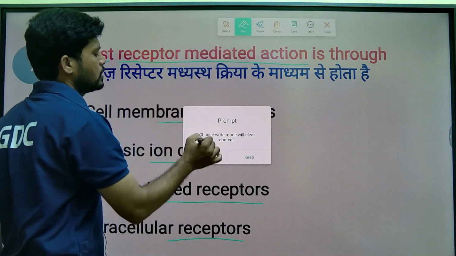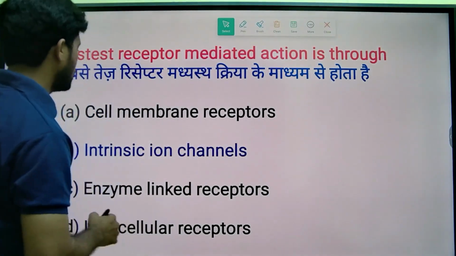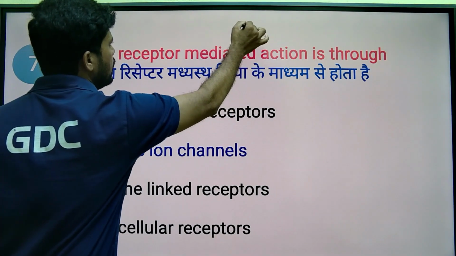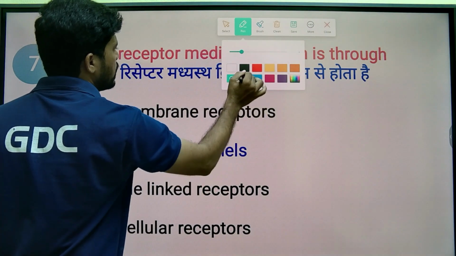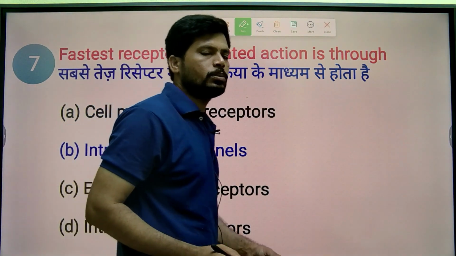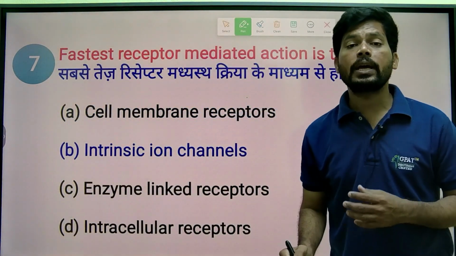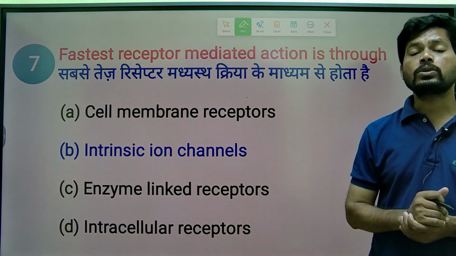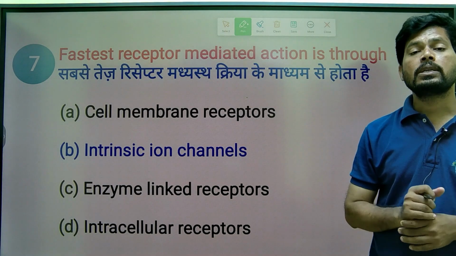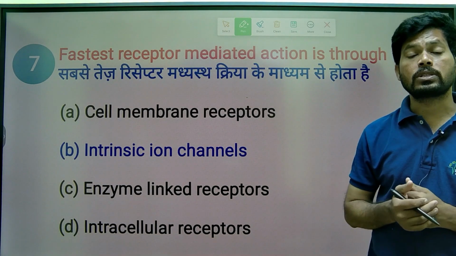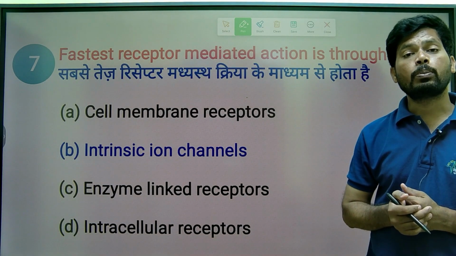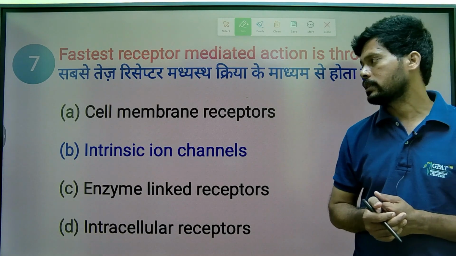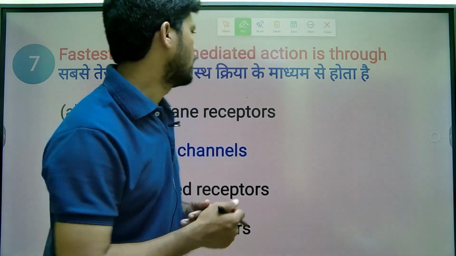So definitely the answer is the intrinsic ion channel. Ion channel receptors is the answer. They are fastest acting because ion channel receptors produce an action potential and skeletal muscle contraction immediately. For that purpose there is a requirement of ion channels. Skeletal muscle contraction happens with the help of NM receptors, and nicotinic muscle receptors come under ion channel receptors.